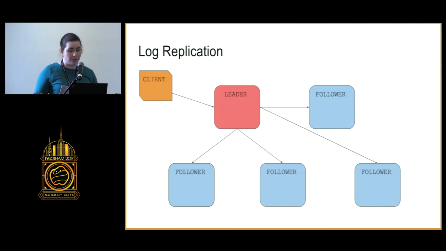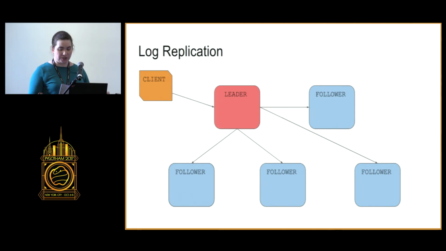Now, the followers have a couple actions they can take when they receive an add entries message from the leader. They can accept the entry. They can ignore any add entries message from a leader that contains a log entry they already have or from a stale term. If an entry has a higher term, the follower updates its term to match the term number in that entry.